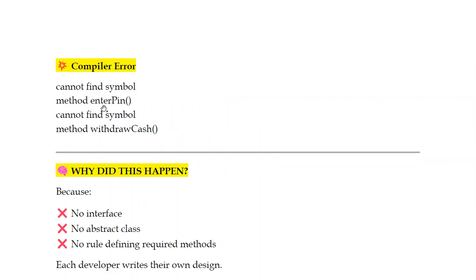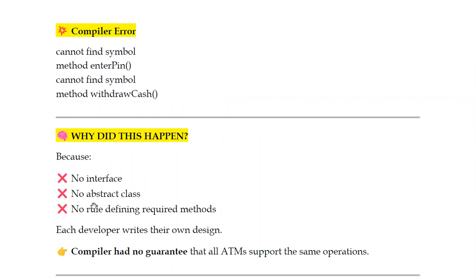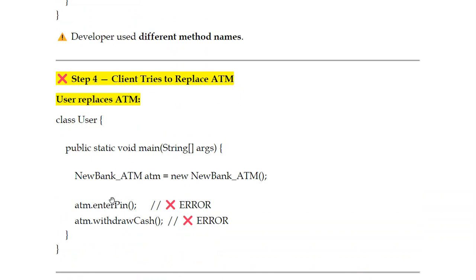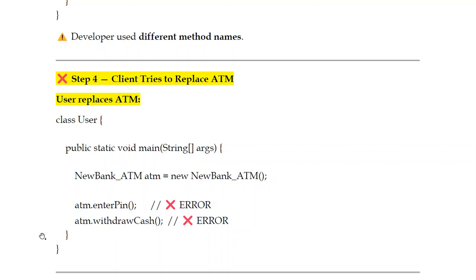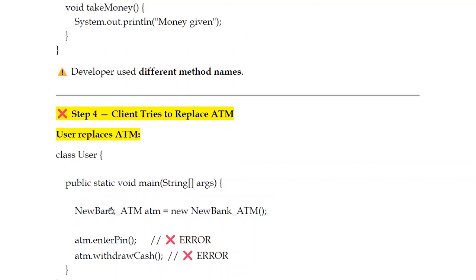Okay, the client can't find the simple method enter pin. Why does this happen? There is no interface, no abstract class, no rule defining the required methods, and each developer writes their own design. The compiler has no guarantee that all ATMs support the same operation. And then you may miss that pin number also.